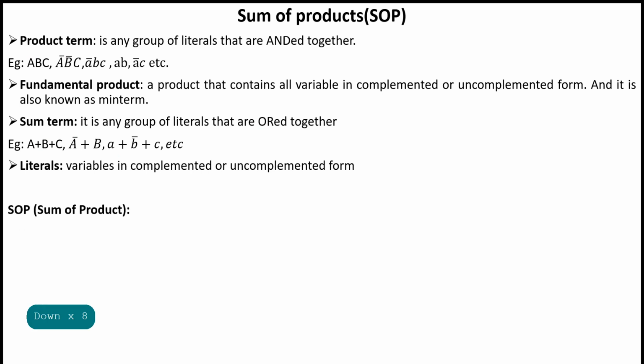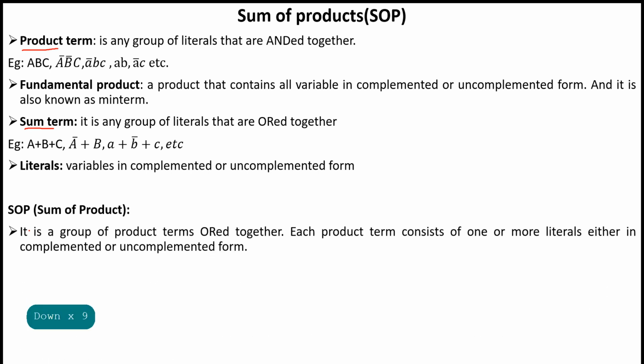Sum of products. We know what a product is, and we know what sum terms are. Then sum of products, SOP, is a group of product terms ORed together.